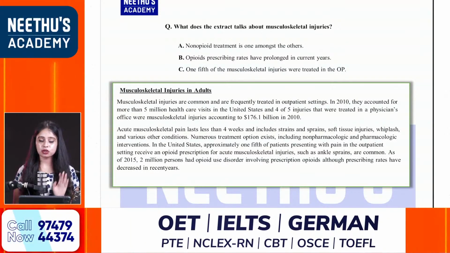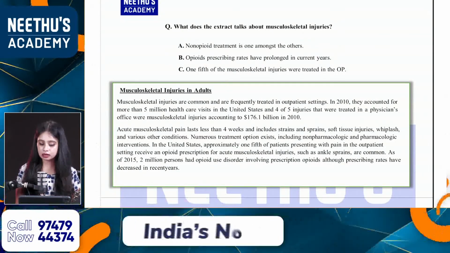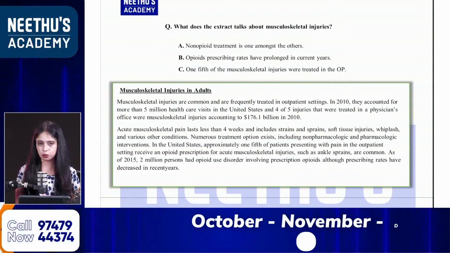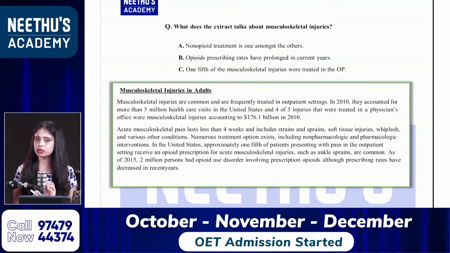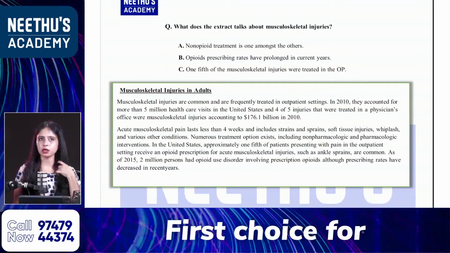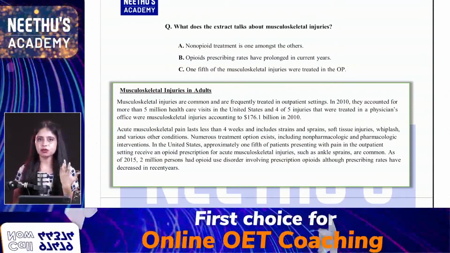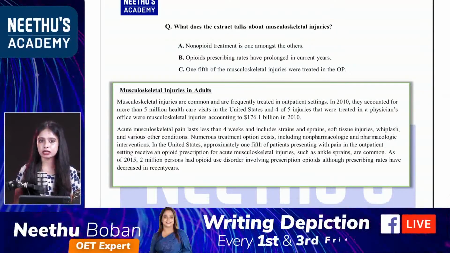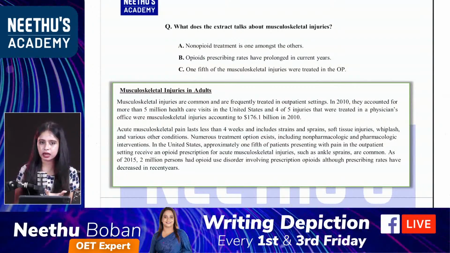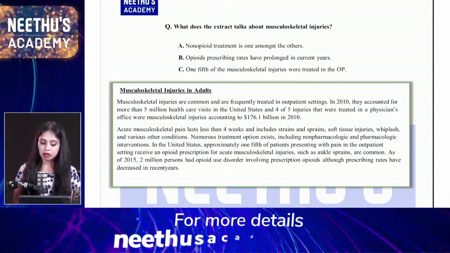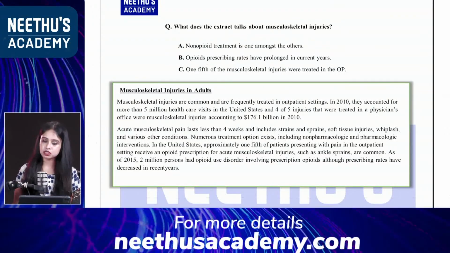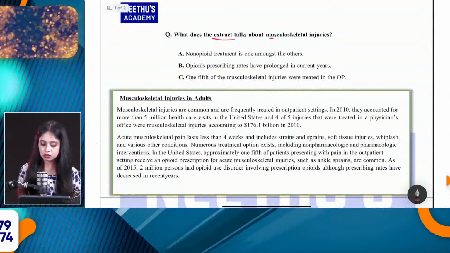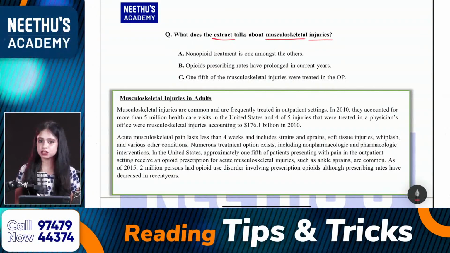So, coming back to this question, what are the keywords from the question? What does the extract talk about? Musculoskeletal injuries. As you can see here, the category is not mentioned in this question. The question category is just mentioned as an extract. The extract will be from any kind of document, for example a manual extract, notice extract, email extract, or a guideline extract. Whatever the extract, it is a piece from the entire portion. So that is an extract. And here, what are the keywords we have? It is extract, then musculoskeletal injuries. So these are my keywords from the question.